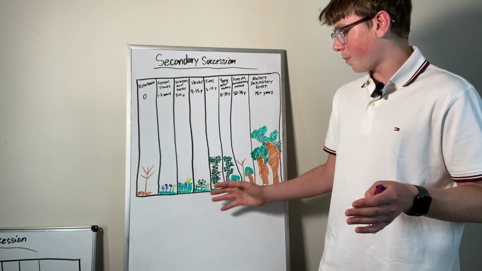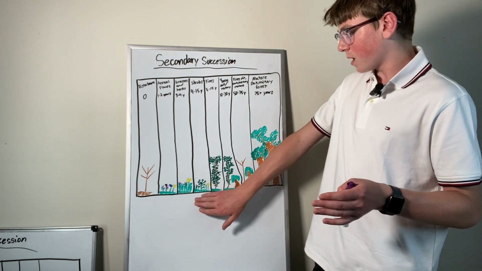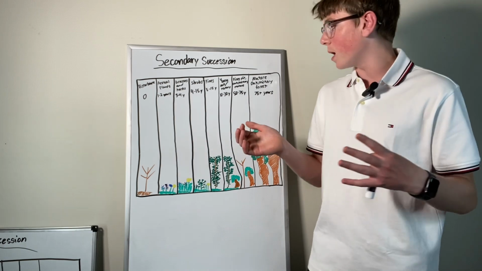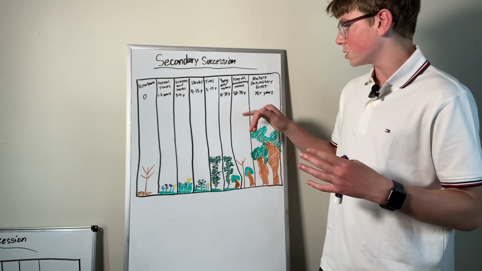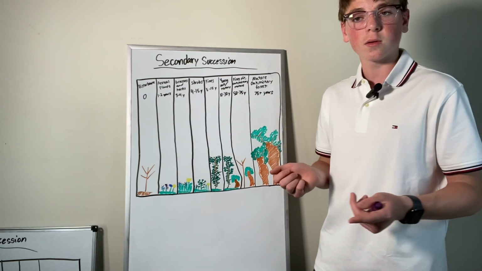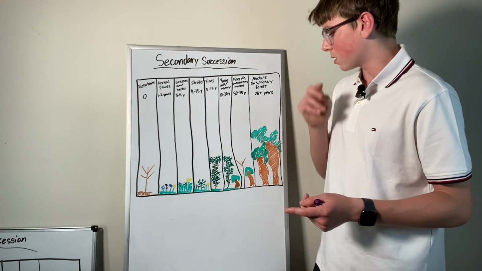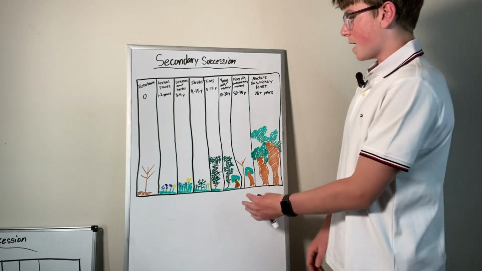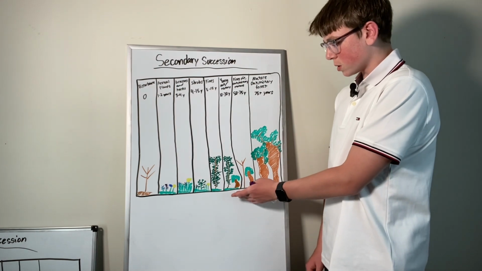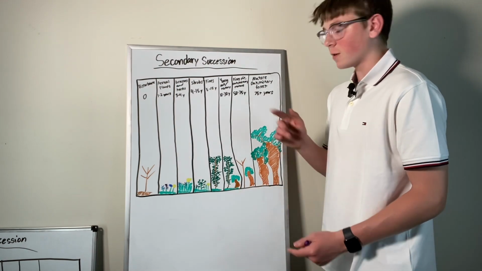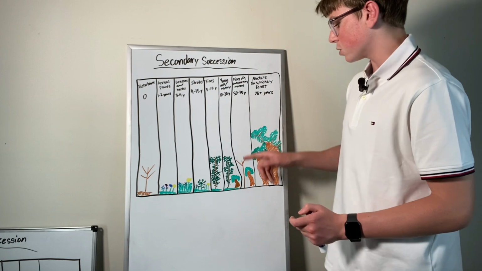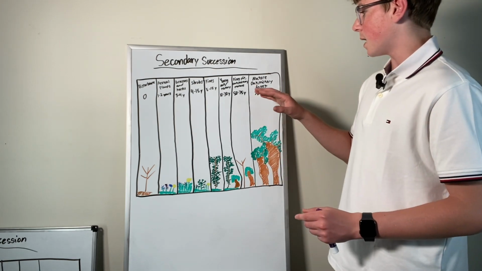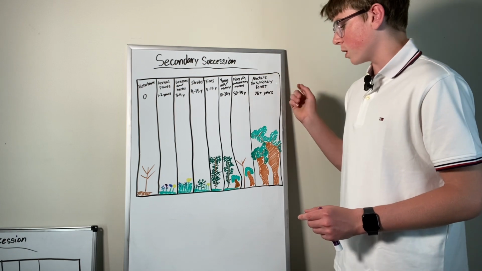And then we get pines, which everything from the shrubs will move over, and then there will be pine trees as well from 5 to 15 years. Then there's young oak and hickory trees after 10 to 30 years. So we'll have those pine trees, all these shrubs and stuff, and then also some little oak trees. And then after 50 to 75 years, these pine trees will die. As you can see, no more pines on it. And then the oak and hickory will mature.